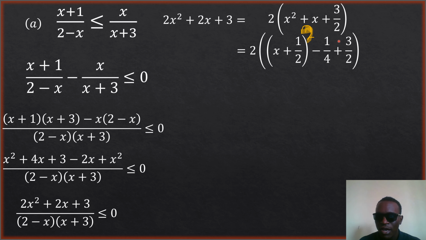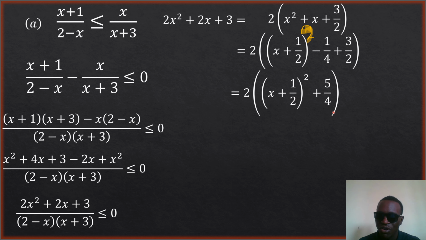Then now plus 3 on 2. Then this can be simplified further by making the denominator 4. So how do I do it? I multiply the numerator and the denominator by 2. So here will be 6 and here will be 4. Since the denominators are the same now, I add -1 plus 6, which is 5 on 4. So it's positive 5 on 4. So we'll now write it down like this. Okay, positive 5 on 4. So you see why I say I omitted a 2 here.